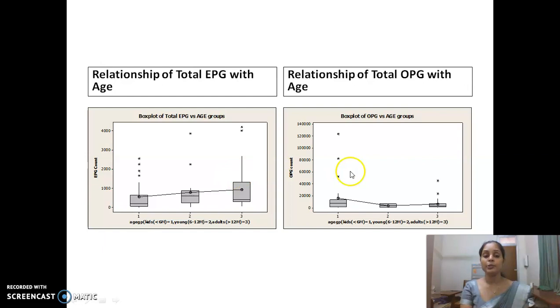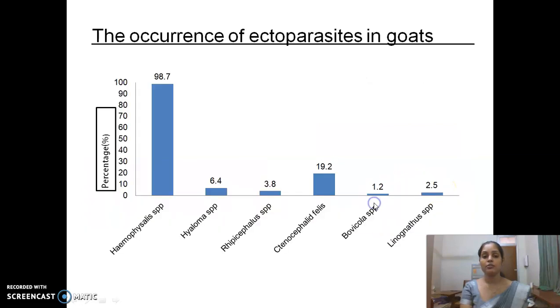These 2 box plots show the relationship of the EPG and OPG in relation to the age. Here, EPG is showing the increasing trend with the age, whereas the OPG is showing the decreasing trend with the age. There is a fluctuation.